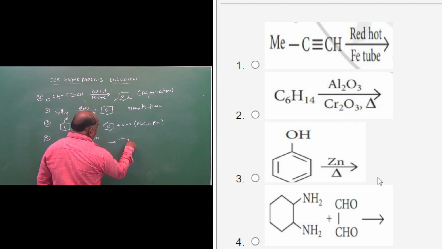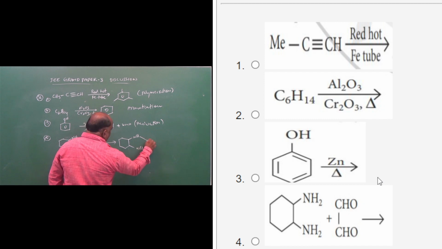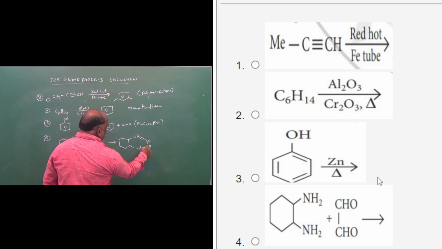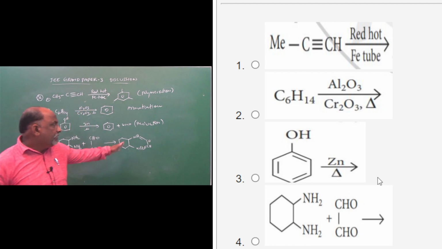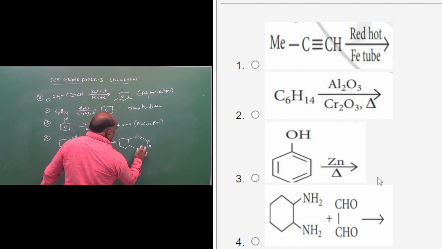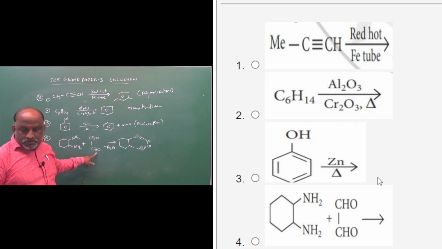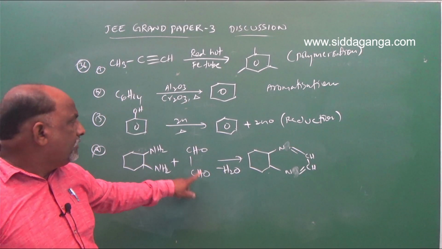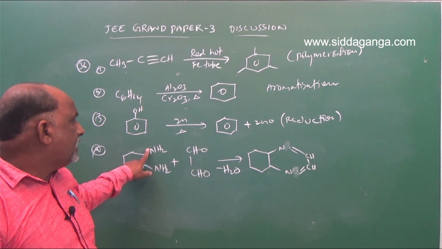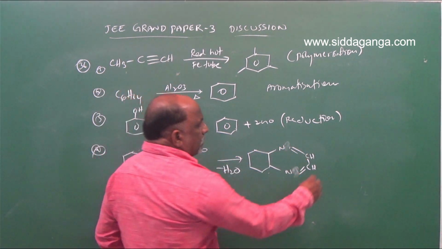We will get a compound like this because water is eliminated from both sides, H2O will be eliminated, giving N=CH, N=CH. This is not aromatic.